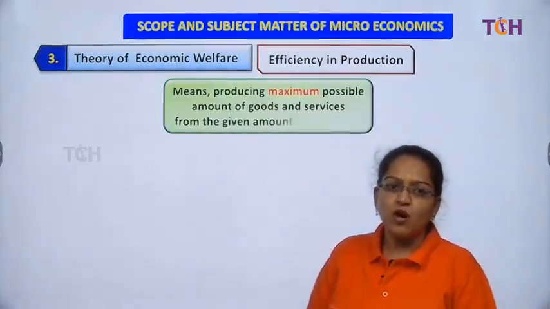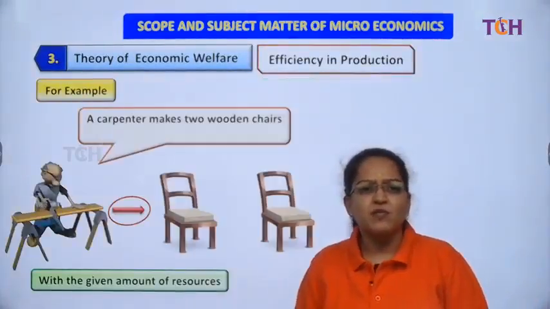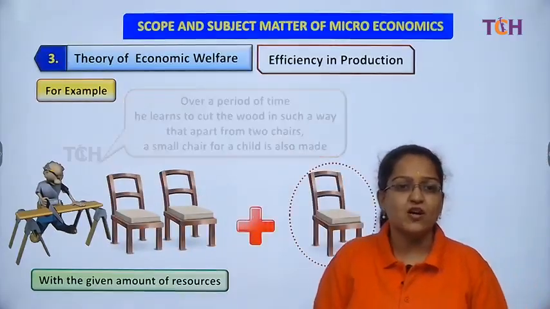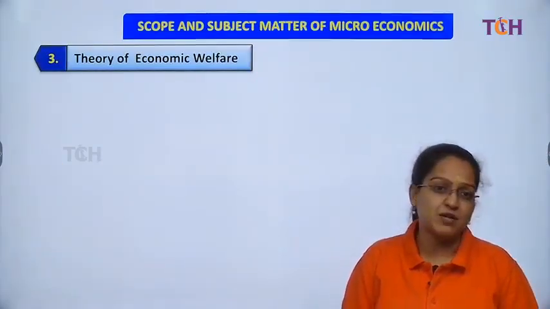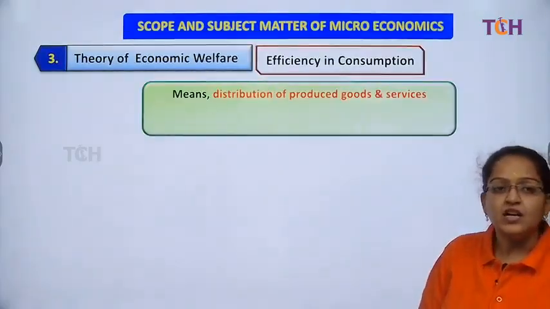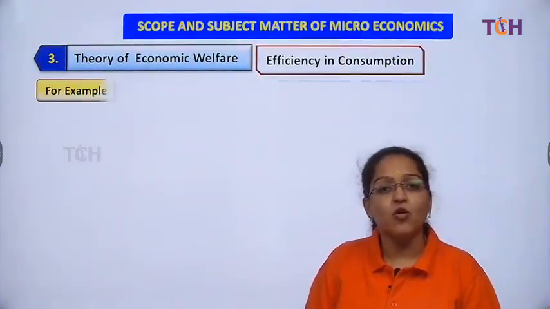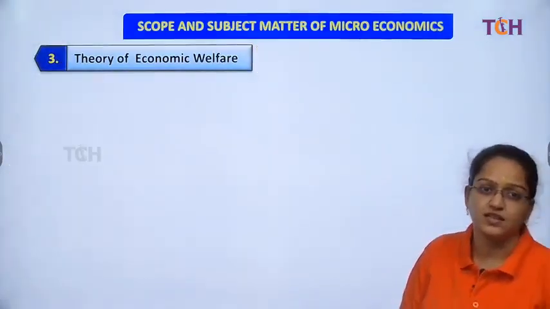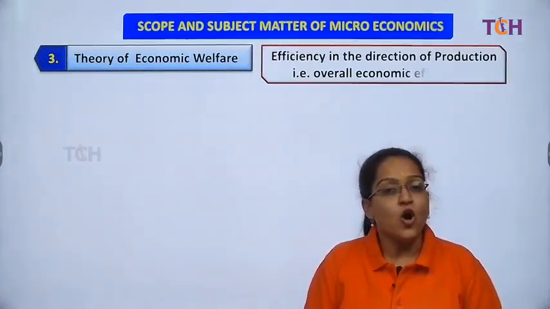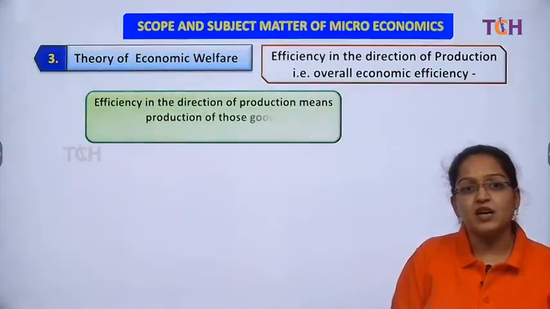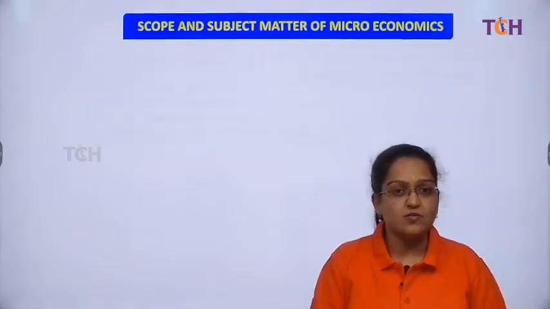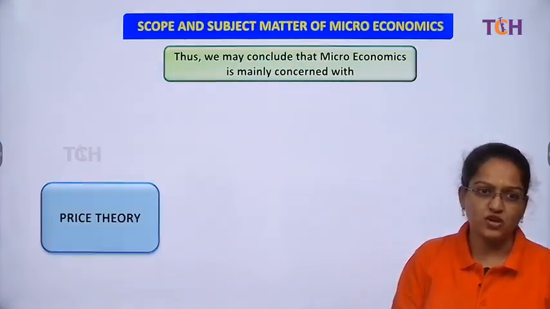So then when we talk about overall economic welfare, in production we have to ensure that we work efficiently, with the least wastage, creating an additional output from the same input. In consumption we have to ensure that we get maximum benefit with minimum money, through discount offers. In overall economic efficiency we have to make sure about production, consumption, everything, right?